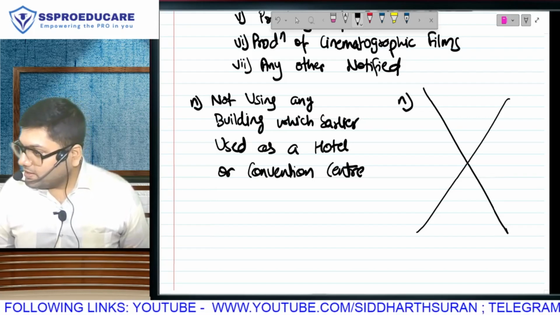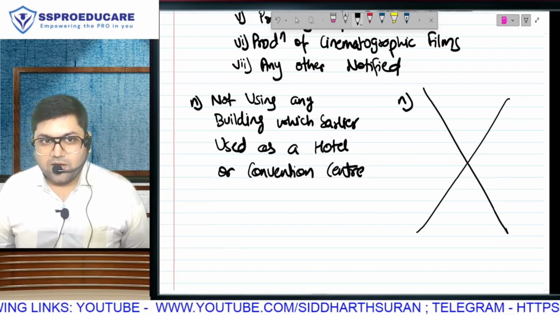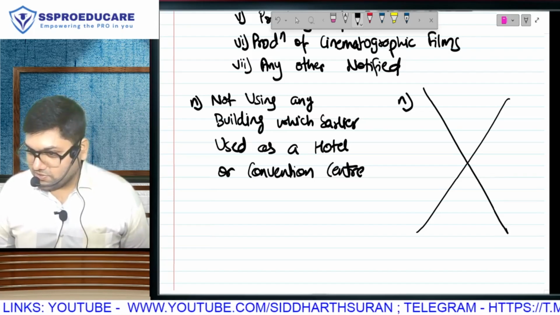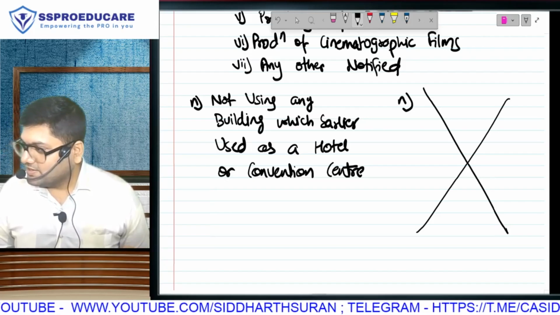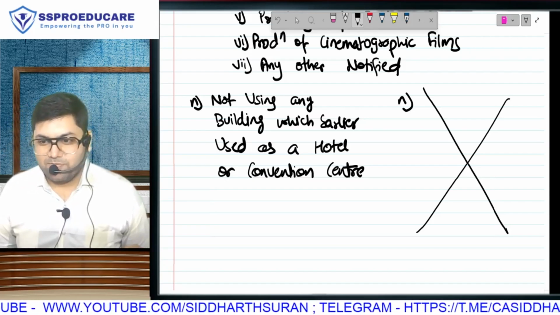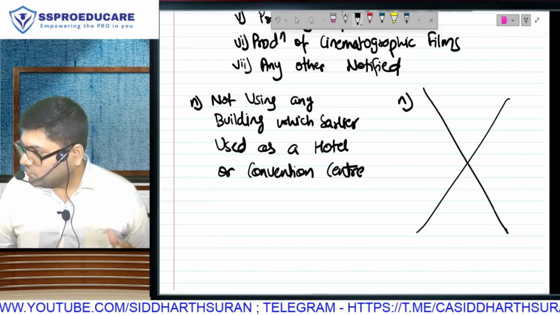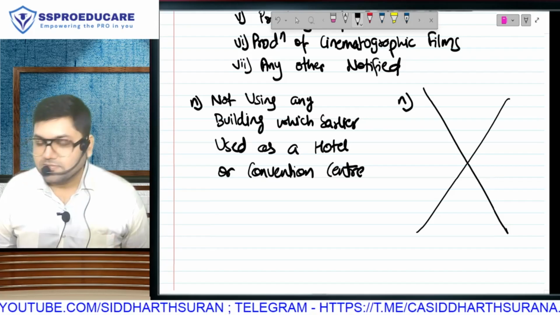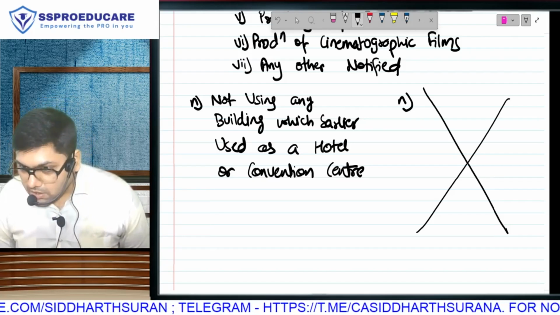A banquet, a hall, or as Gujjus like to call it, whole. Gujjus, anyone? Give me a loud cheer. Well, in Gujarati everyone says whole. Hall, convention center, banquet. Now you understand.